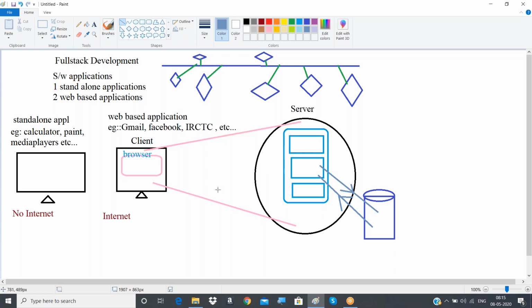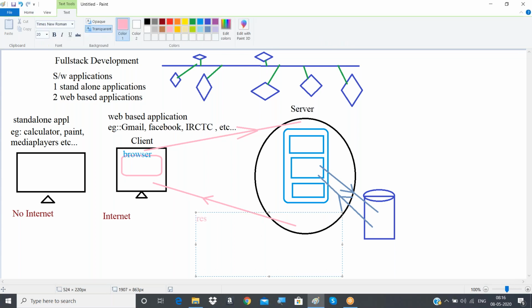If both are the same, then you will get your home page as the response. This is one case. Assume yesterday when you registered, you gave the password 1234. Today you are giving a wrong password, something like 424231. Then it will not give you the home page. It will give you the same login page only, but some error message will be sent back as a response. This is what usually happens in every web application.